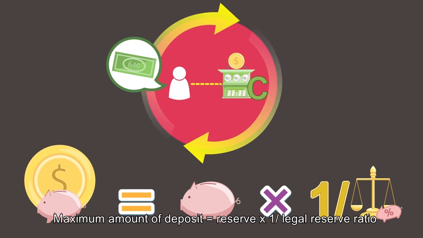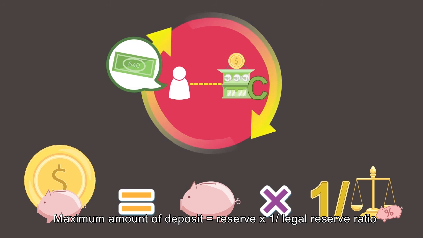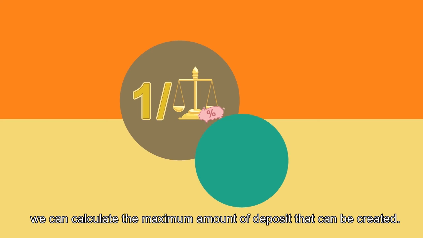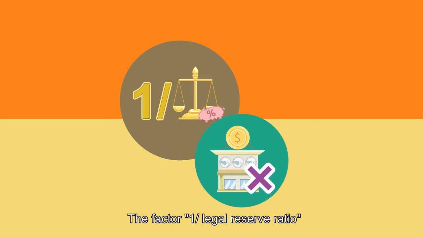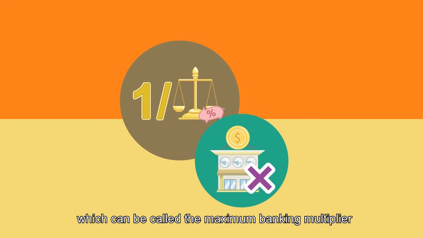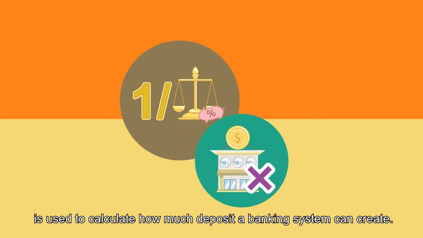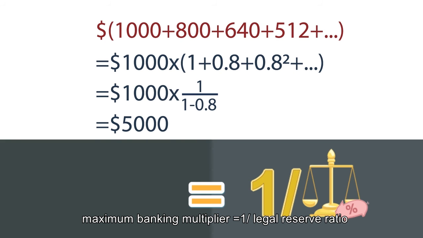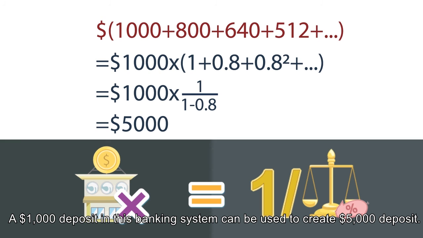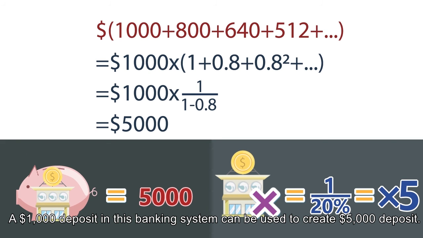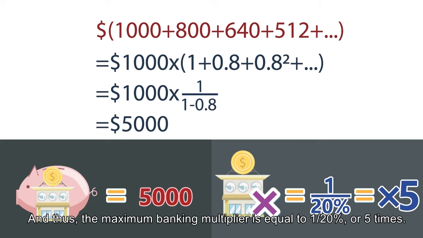Through this formula, maximum amount of deposit equals reserve times 1 divided by legal reserve ratio, we can calculate the maximum amount of deposit that can be created. The factor 1 divided by legal reserve ratio, which can be called the maximum banking multiplier, is used to calculate how much deposit a banking system can create. For instance, in this example, a $1,000 deposit in this banking system can be used to create a $5,000 deposit, and thus the maximum banking multiplier is equal to 1 divided by 20%, or 5 times.